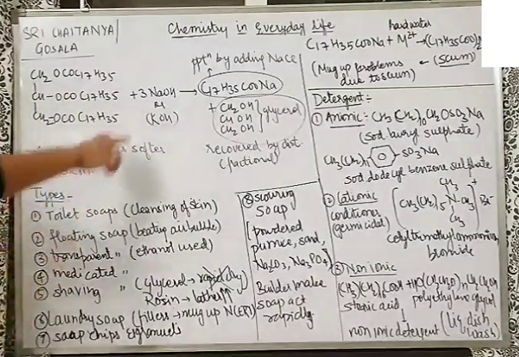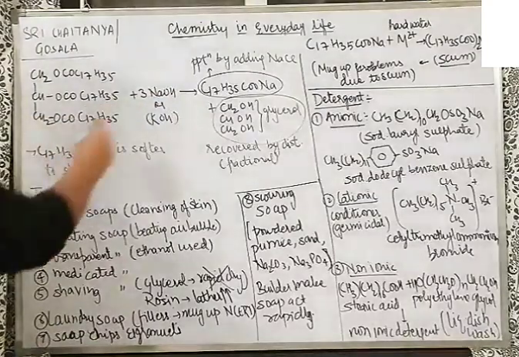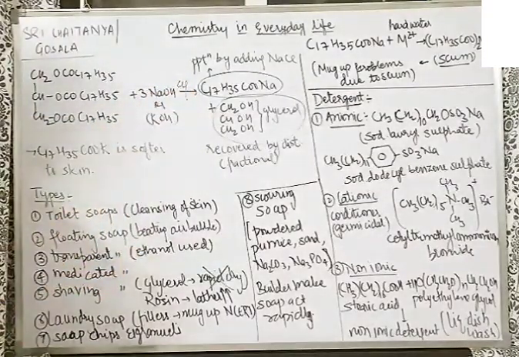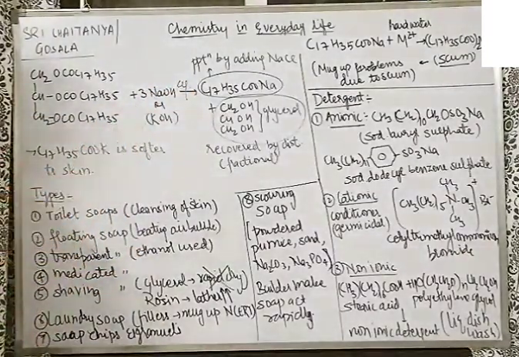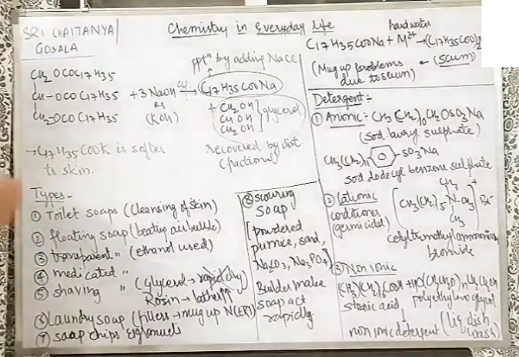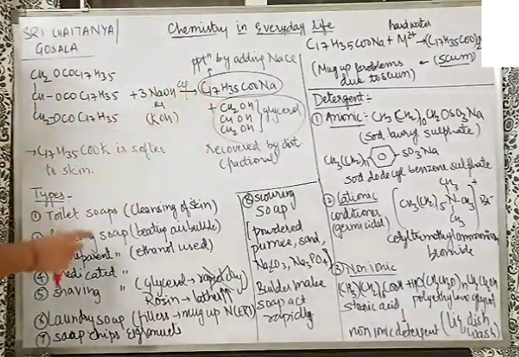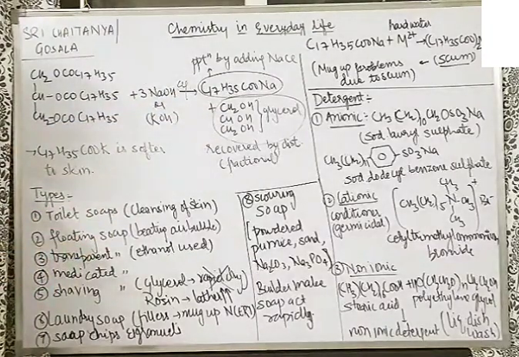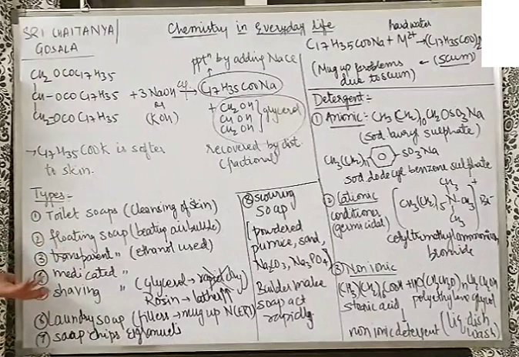Transparent soap, instead of using water as an aqueous solution here, what do we use? We use ethanol as a solvent. Ethanol is easily evaporated as compared to water. So excess ethanol is easily evaporated, which will give the transparency to the soap. Next, medicated soap, very easy. Bithionol, we have read in the previous topic. It is used in the soap to give the antiseptic property.